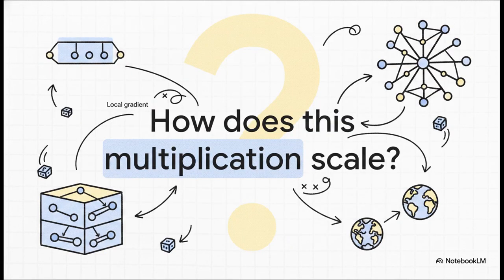So as we wrap up this explainer, I want to leave you with a pretty incredible thought to ponder. How does this single, elegant mathematical trick, just multiplying a local gradient by an upstream gradient, scale up to train the billions and sometimes trillions of parameters in the massive AI models that are actively shaping our world today? It is simply breathtaking to realize that it's literally just basic calculus, running at an unimaginable scale, powering the future.